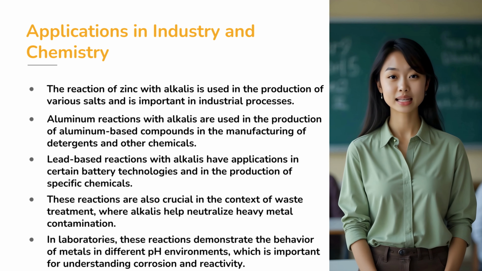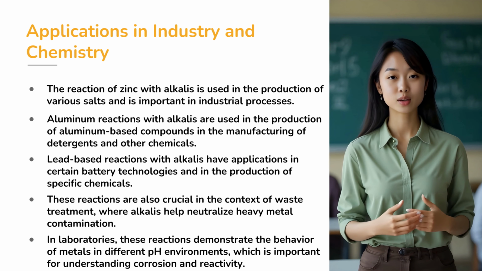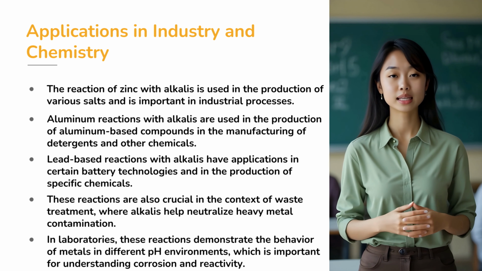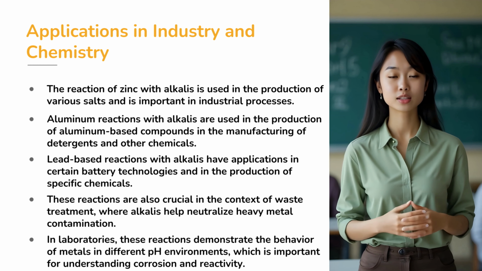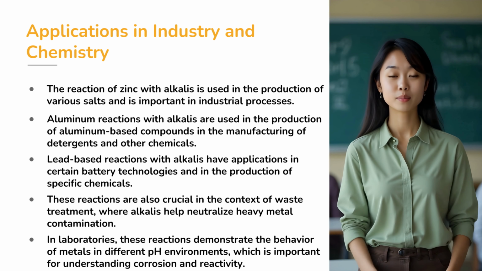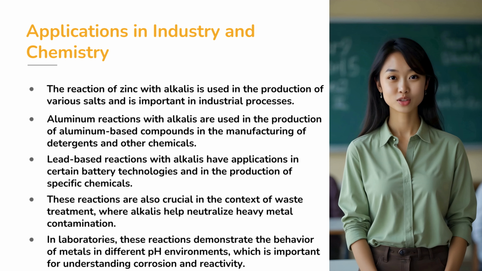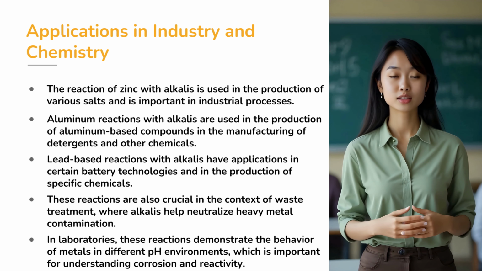Now, let's connect these reactions to the real world. The reaction of zinc with alkalis is important in the industrial production of various salts which are used in many industries, from manufacturing to pharmaceuticals. For instance, sodium zincate produced in this reaction is used in several applications, including the production of batteries.